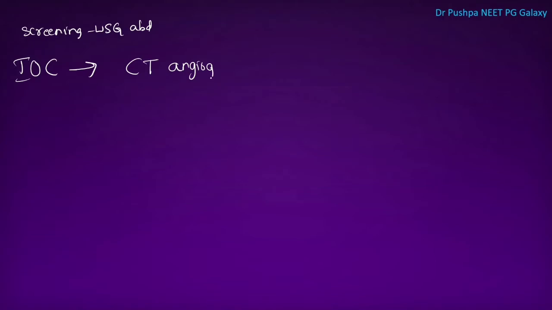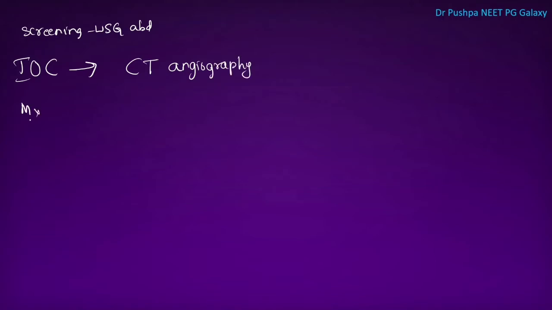The screening modality is USG abdomen, whereas the investigation of choice is CT angiography.